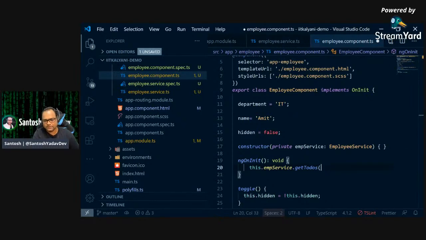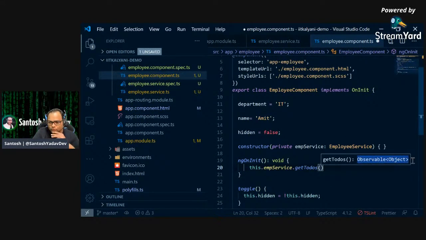But let's see one thing. In case you see the return type of your getTodos, it says it's an Observable of object. Angular internally uses something known as RxJS, which I think is a little bit difficult to understand when you get started with Angular, because Angular uses a lot of things from RxJS. RxJS is a library, and it gives you the data in streams. Generally, when you use fetch or Axios, what they return are promises. So you can say .then, and then you get the data. But RxJS follows a different pattern.